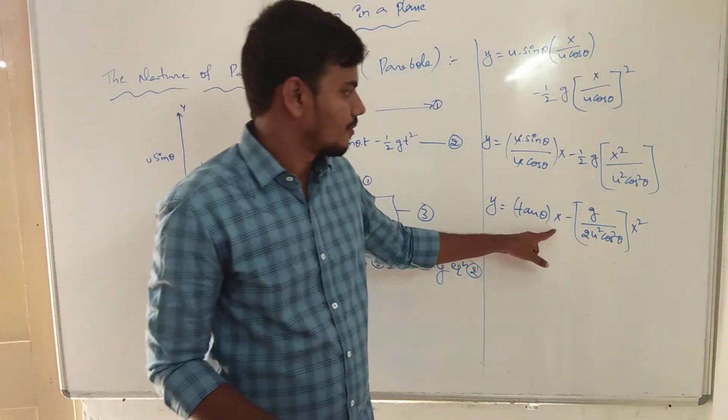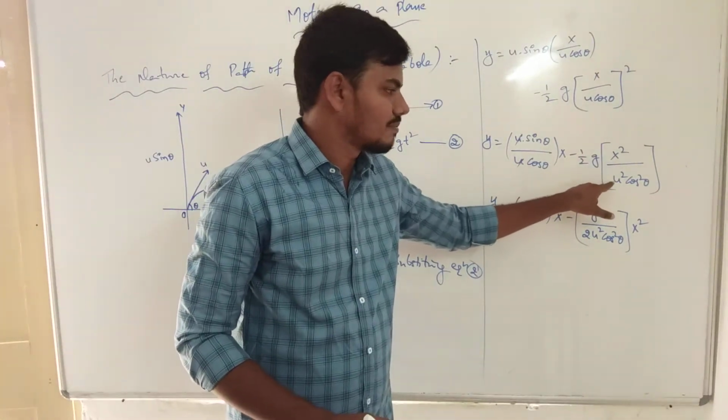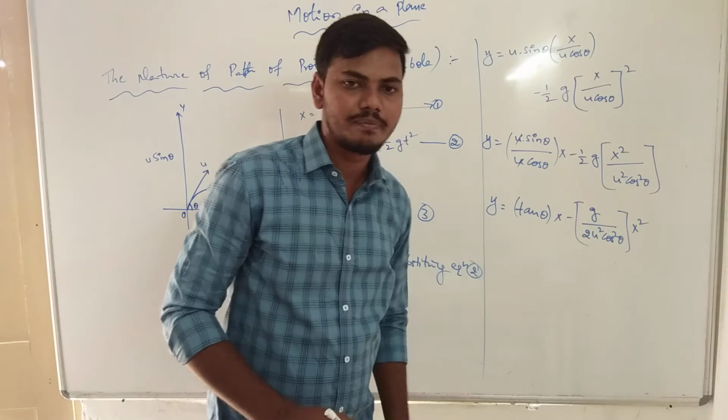g by 2u square cos square theta into x square. y is equals to tan theta into x, the overall product which can be in terms of the x square property.